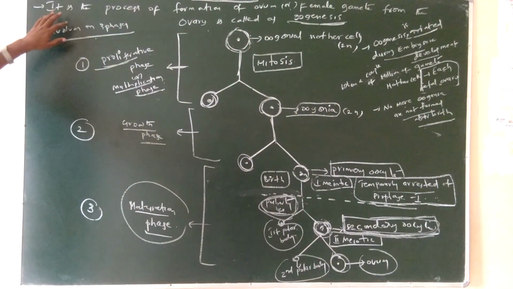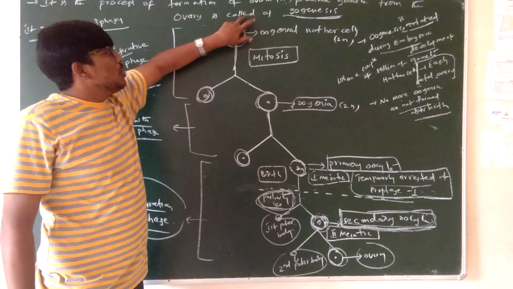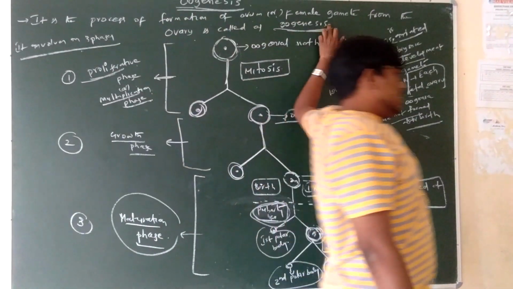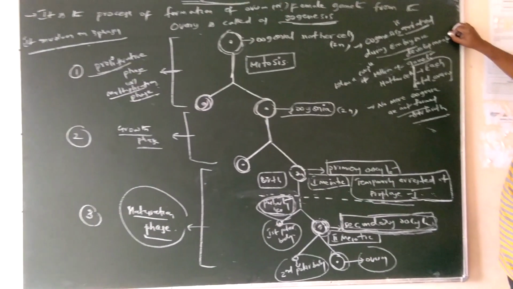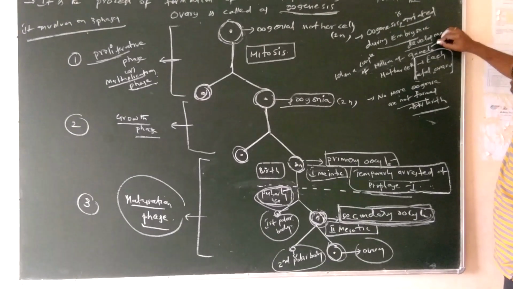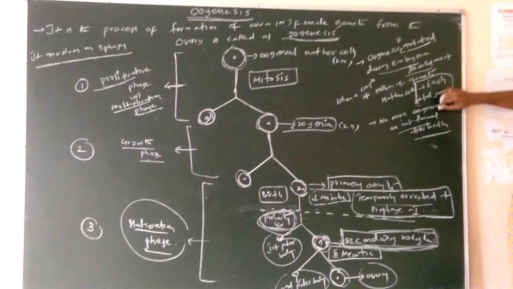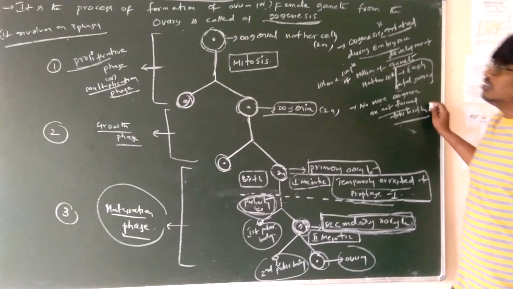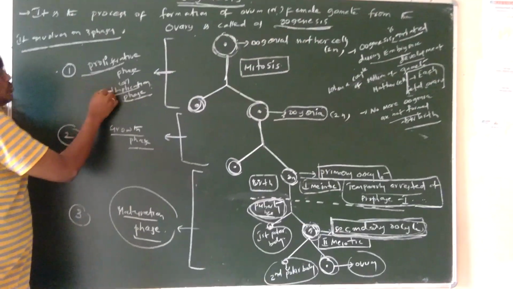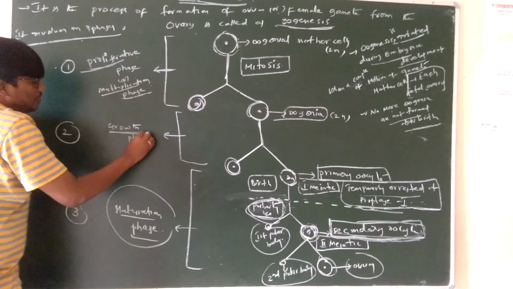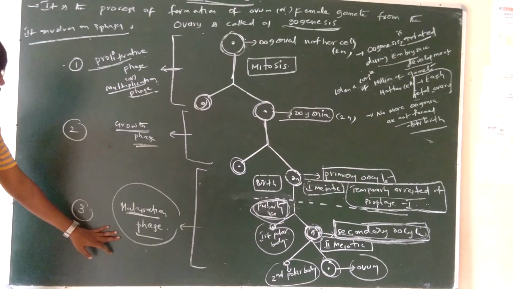What is oogenesis? Oogenesis is the process of formation of ovum or female gamete from the ovary. It is initiated during embryonic development when a couple of million gamete mother cells are released from each fetal ovary. No more oogonia are formed after birth. Oogenesis involves three phases: the proliferative or multiplication phase, the growth phase, and the maturation phase.